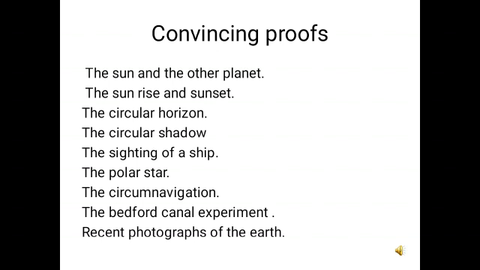Next, the polar star. The position of the polar star is always vertically above the north pole, and the angle of elevation of the pole star is different in different places. This angle decreases towards the equator, which is at 0 degrees, and this is only possible if the earth is spherical in shape. Had the earth been flat in shape, then the polar star would have been overhead at 90 degrees all the time.